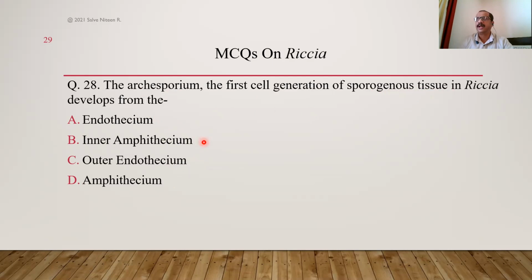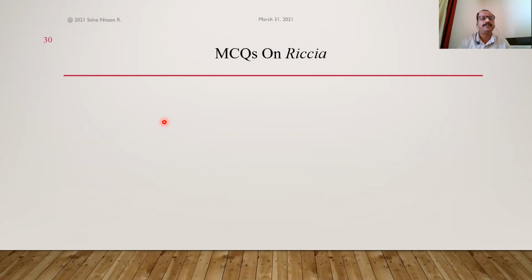In Anthocerotopsida, the second class, it develops from the inner layer of amphithecium. In the third class, Bryopsida, it develops from the outer endothecium layer, because the inner layer of endothecium develops into a sterile structure called columella. This columella is present in Anthocerotopsida and Bryopsida, but it is absent in Riccia because the entire endothecium forms the fertile structure. There is an absence of the sterile structure called columella. So here the archesporium develops from endothecium. This is the correct answer, option A.